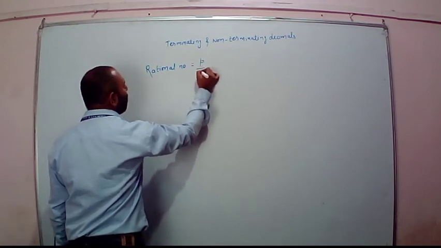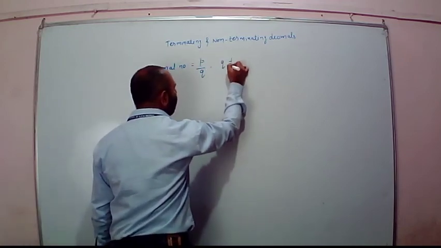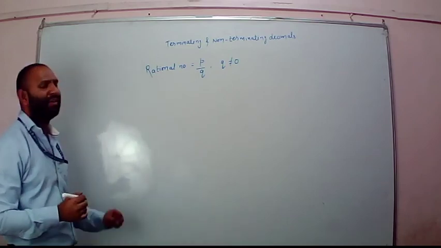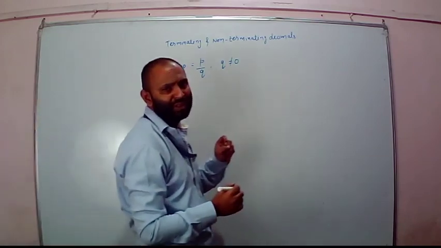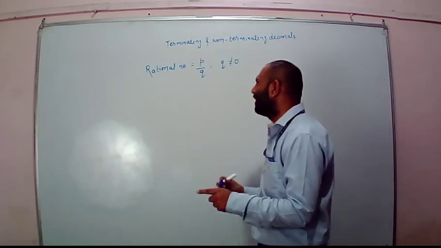For every rational number which is in the form of P upon Q and Q is not equal to 0, what is the condition?